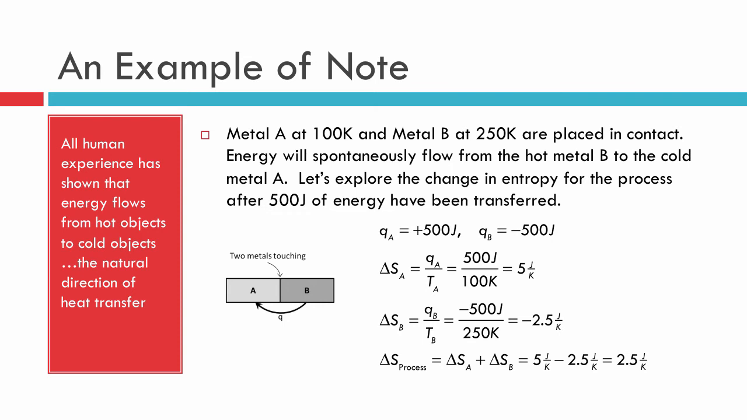Now I want you to think about that. That's exactly what we said should happen for a spontaneous process. If we put these two pieces of metal together, we would expect them to at some point reach thermal equilibrium, where their temperatures would get closer and closer to each other. Well, we're seeing here that means it's a spontaneous process, and we're getting a positive value for our entropy change, which makes perfect sense.